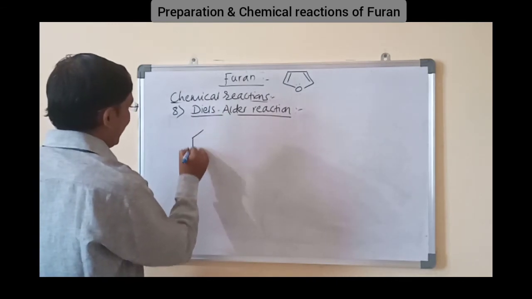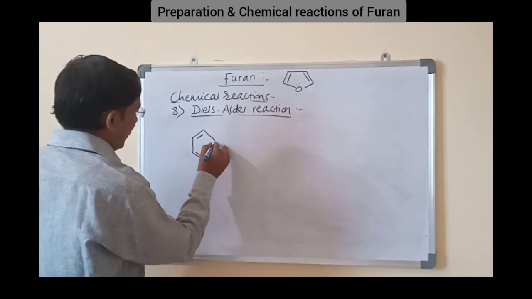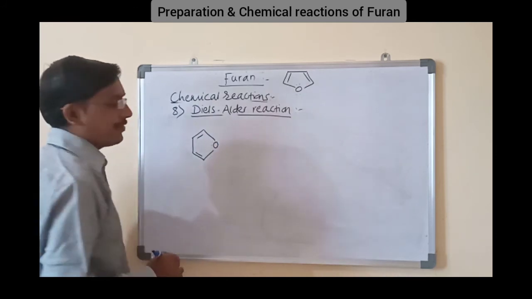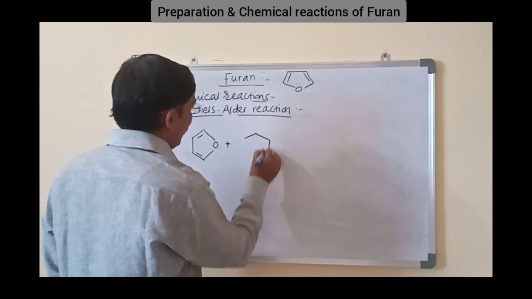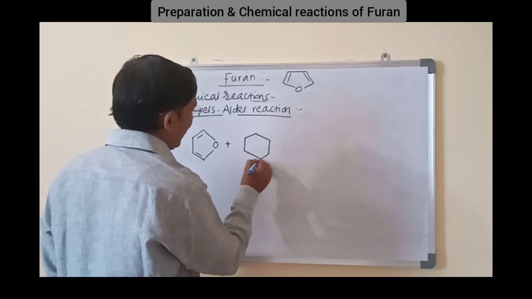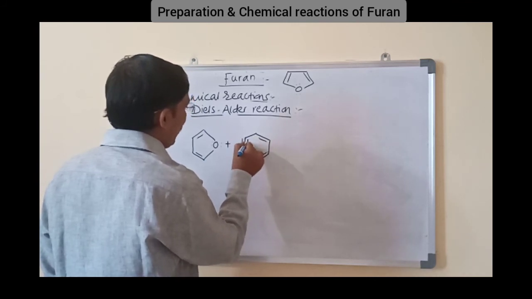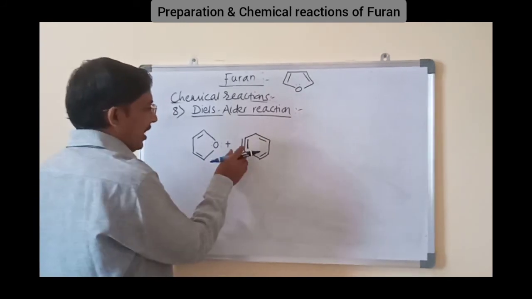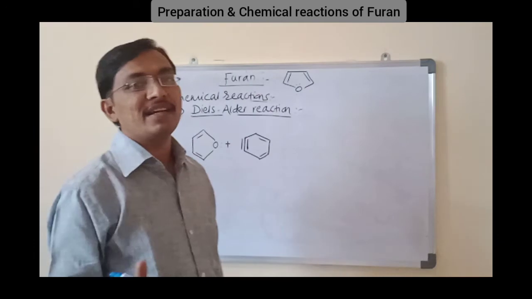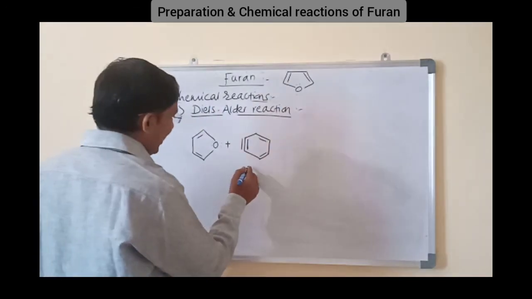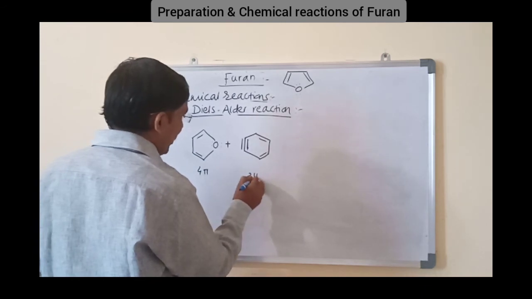Here the diene is nothing but furan, which can be written like this, treated with a dienophile like maleic anhydride, which has one reactive bond, that is a double bond. Although it is a triple bond, only this double bond which is present outside the ring is reactive, that is the dienophile. This is the diene, and a 4-pi plus 2-pi cycloaddition reaction takes place.